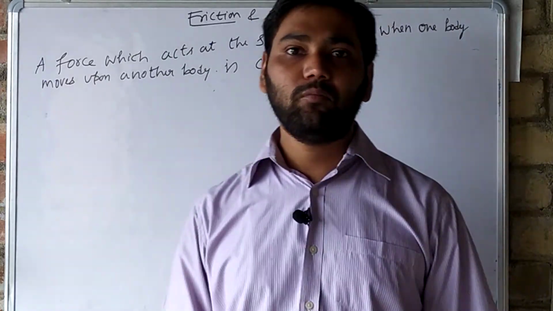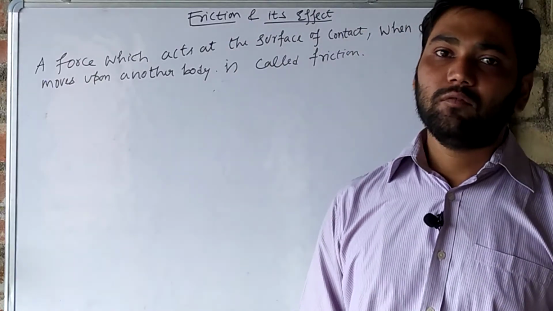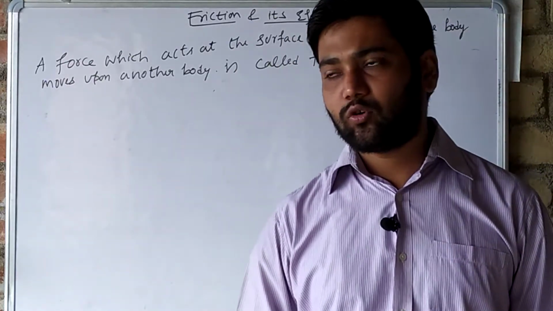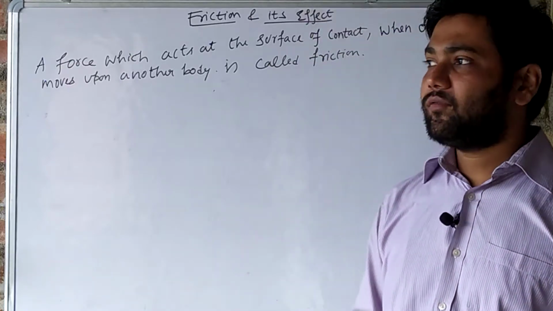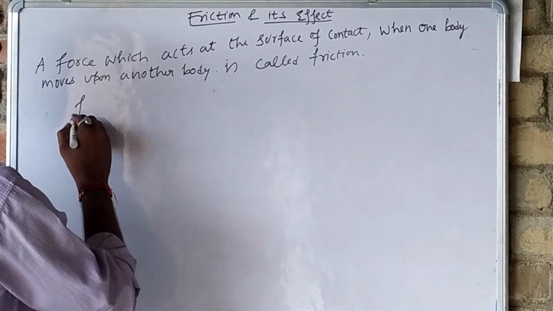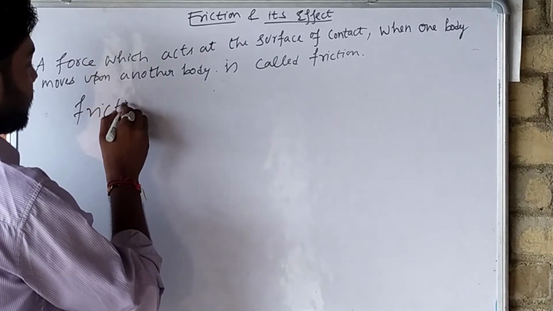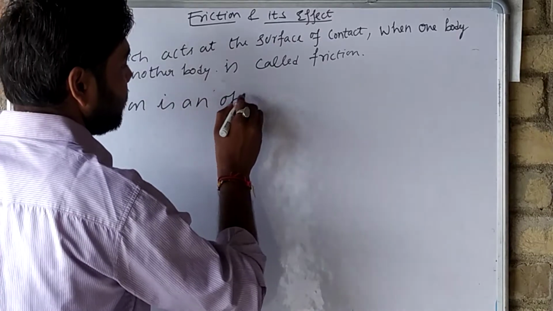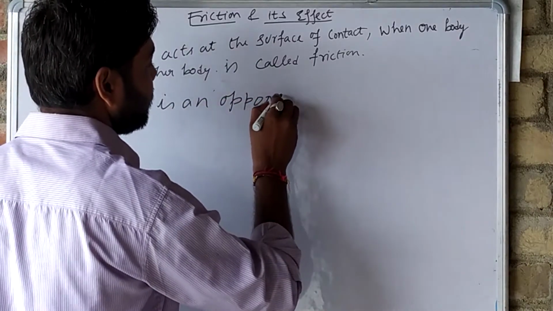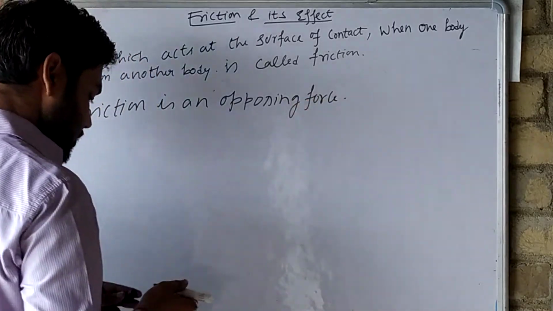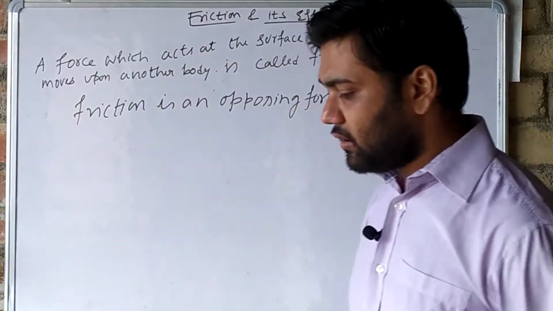When one body moves upon another body, a friction force is automatically applied. I have told you that friction is an opposing force. It always acts in the opposite direction.